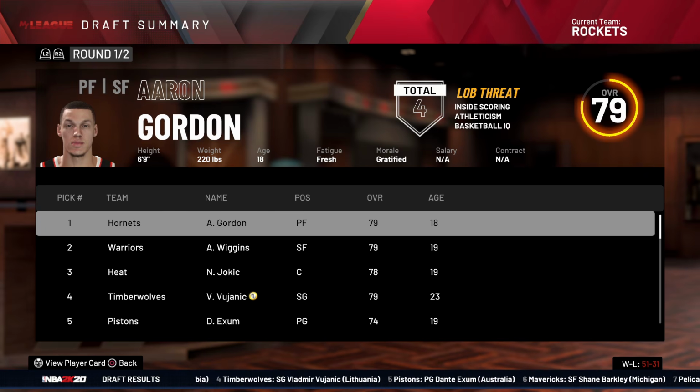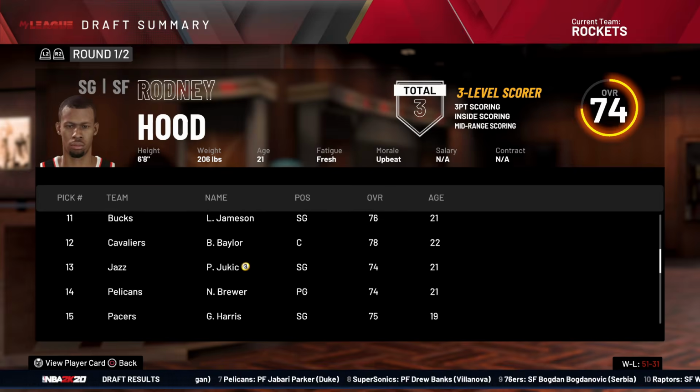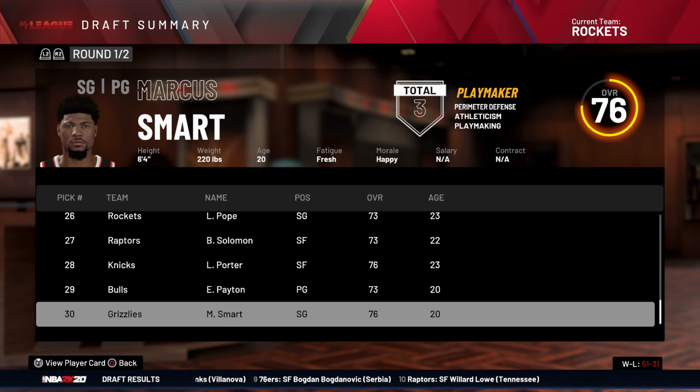Aaron Gordon with the first pick in the draft. What the hell? Jokic 3rd. Embiid 17th to the Spurs. Where is our pick? We got Lowell Pope. We could have drafted Marcus Smart. What the hell?